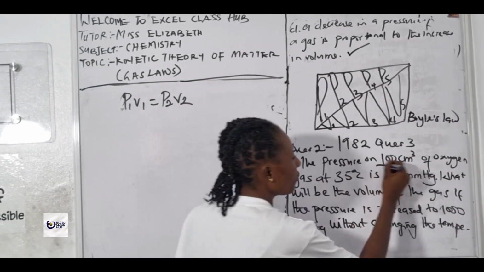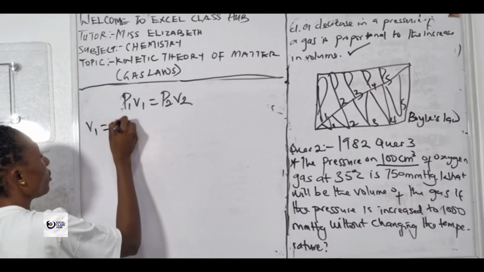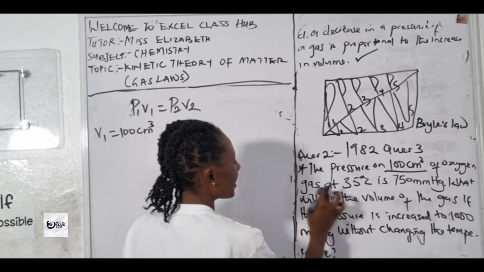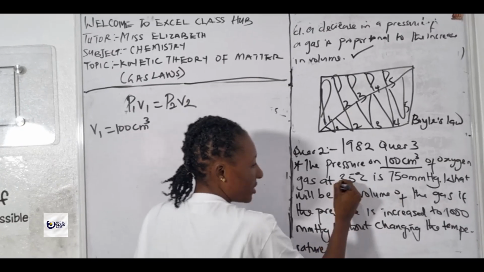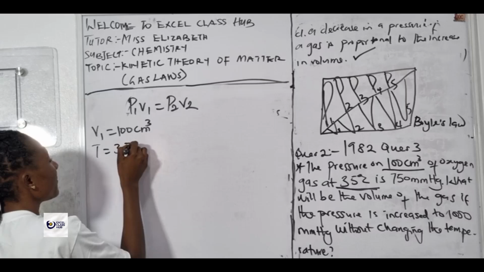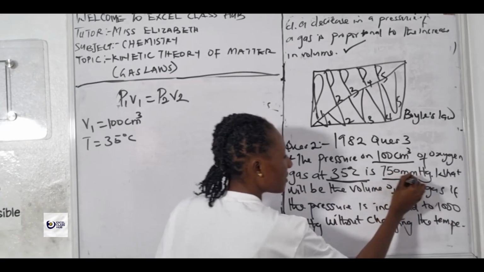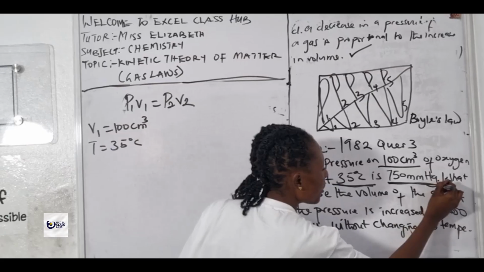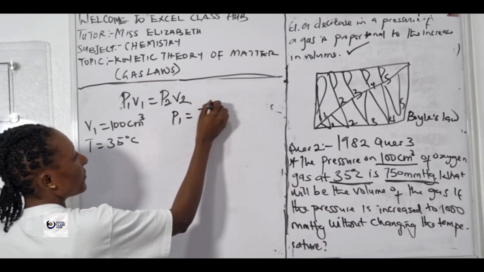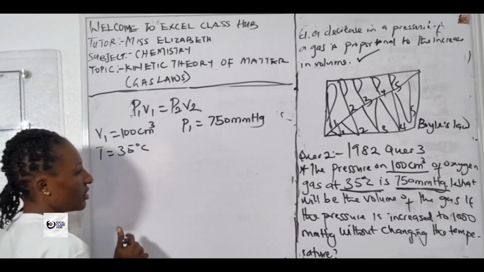We have 100 centimeter cube, which is the volume, our V1, of oxygen gas at 35 degrees Celsius. Though we don't need the temperature, let's write it out: 35 degrees Celsius. Any unit with millimeter mercury is talking about pressure, so our first pressure, P1, is 750 millimeter mercury.